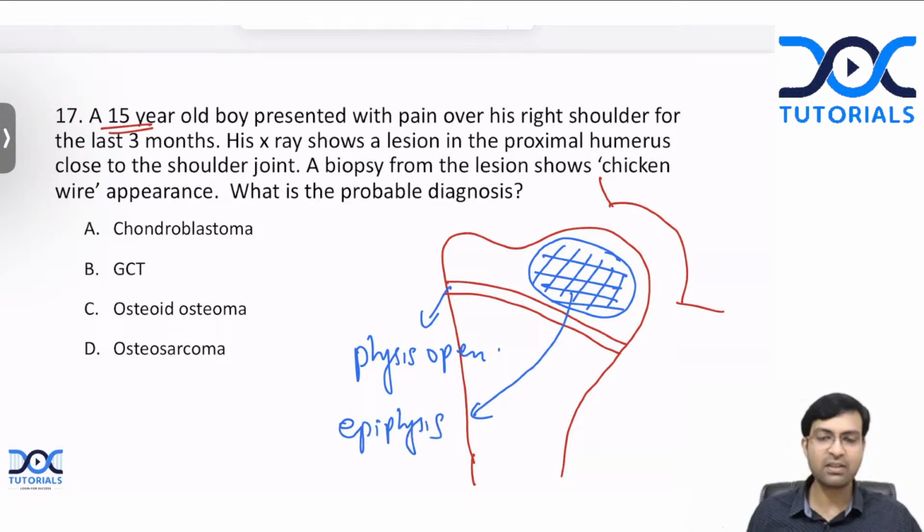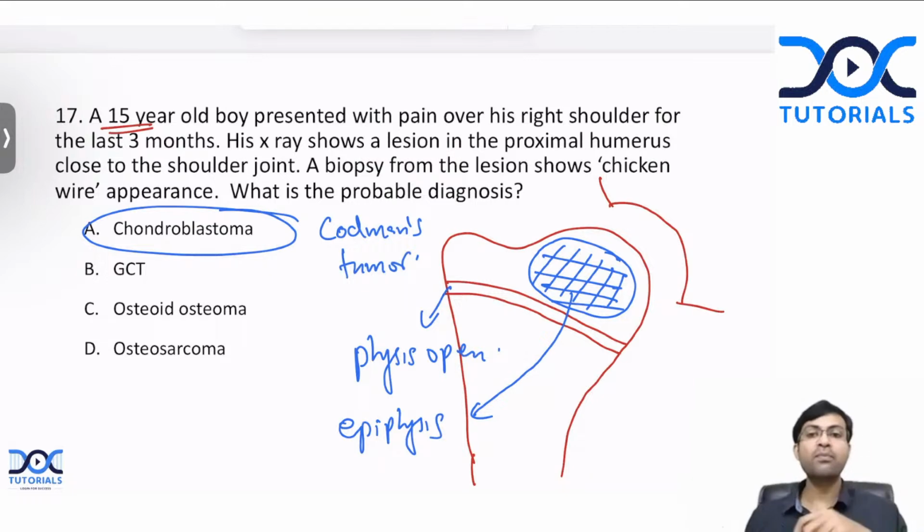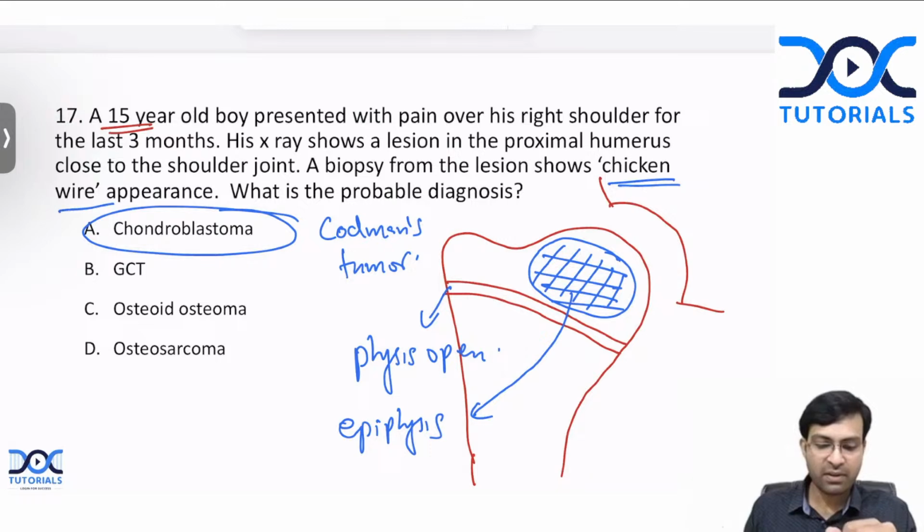What is this? Only one tumor can come like this. This is chondroblastoma, which is also known as, yes, Vasundhara, Yashasvi, absolutely correct. This is Codman's tumor. Don't confuse it with Codman's triangle. This is not Codman's triangle, which is seen in osteosarcoma. This is Codman's tumor or chondroblastoma seen in children, where when you take an X-ray, the physis will be open because it's a child and the tumor will be in the epiphysis. And when you take a biopsy, you get the classical chicken wire appearance. Okay, so that is the answer here.